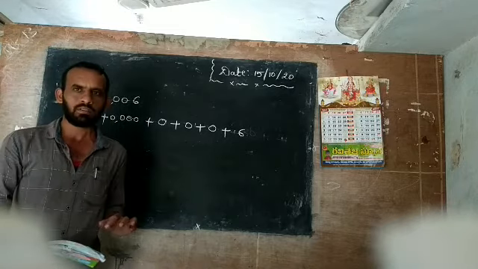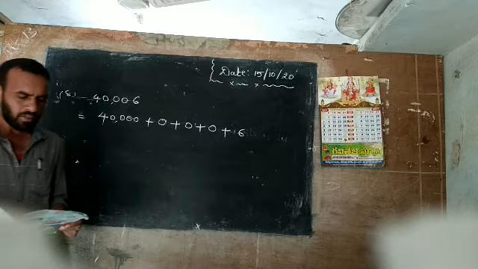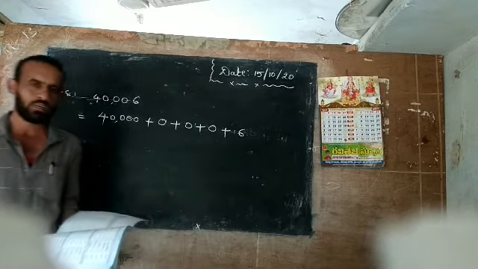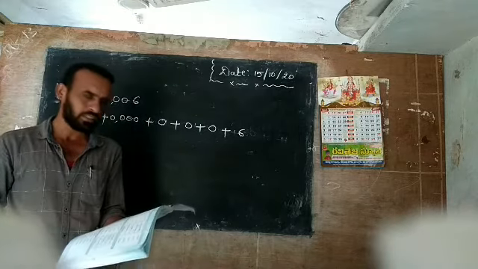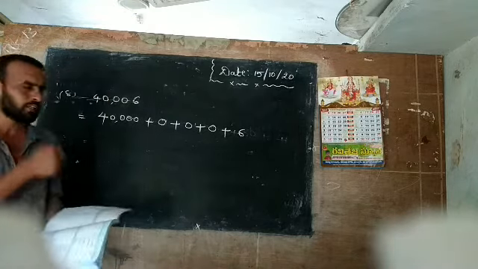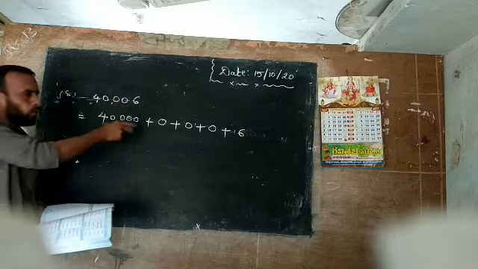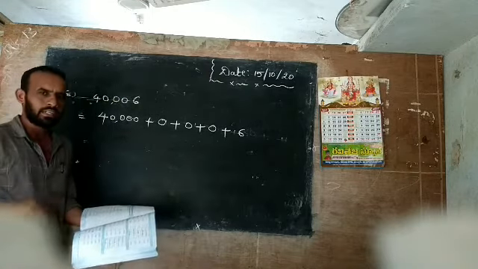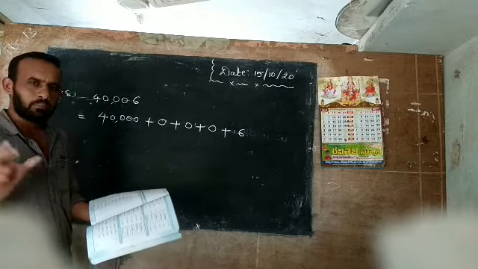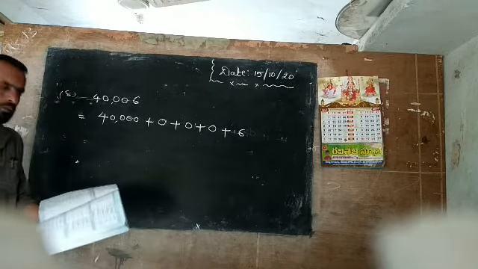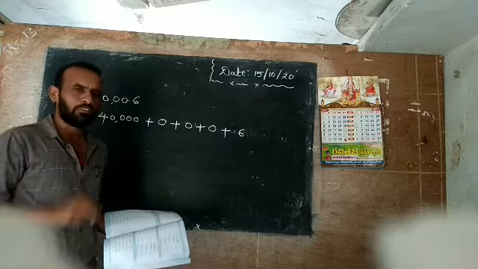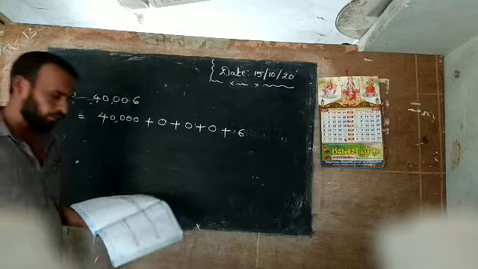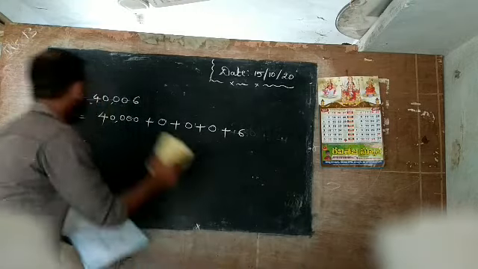Okay, all members, we completed that. Now I will go to the 8th bit. Here also I will explain only 2 or 3 problems. The remaining you solve yourself. Very simple. Before, a number was given and you expanded it. Now in this bit the expanded form is given, and you write the complete number right here. The complete number means the standard form. Here the expanded form is given, now you convert that to standard form. Very simple. I'll explain these also.